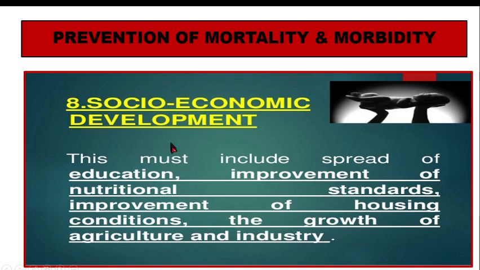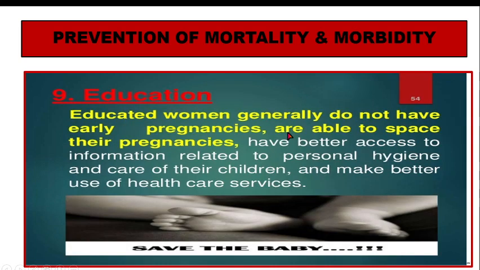Then socio-economic development also is very important, because once socio-economic development is there, child mortality and morbidity goes down. For that, education has to be promoted, along with improvement of nutritional standards, improvement in housing conditions, and growth of the agriculture industry. These are all different ways which have an impact on child health. Then educated women.